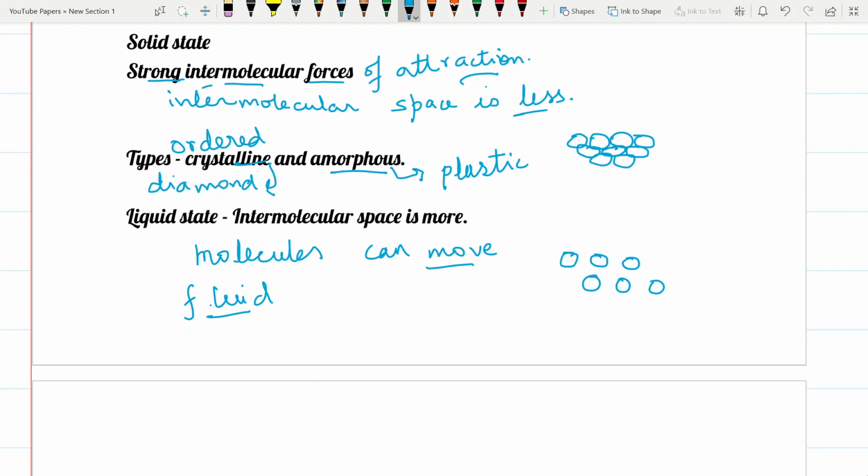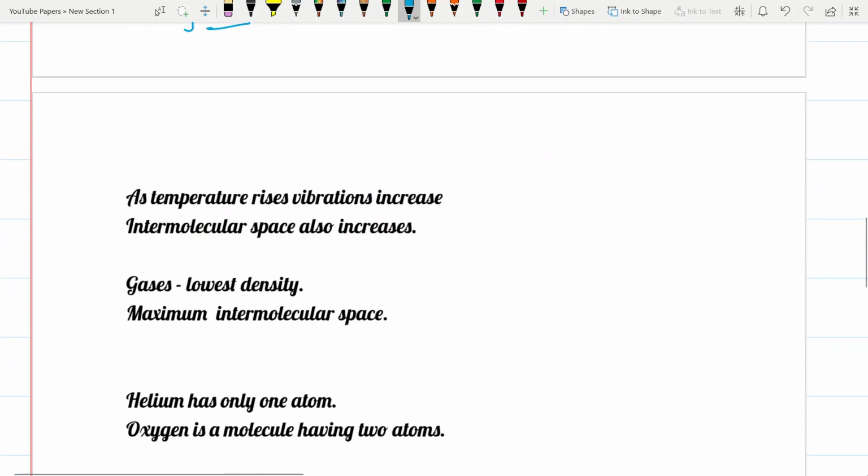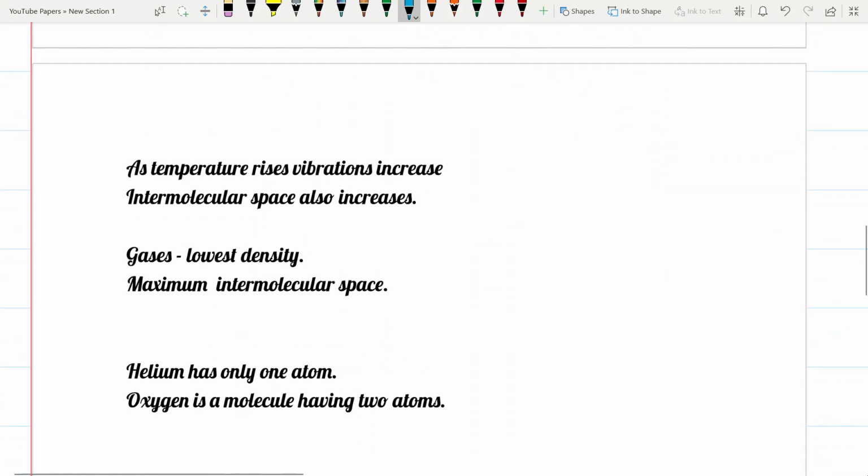In the case of liquids, we find that as the temperature rises, the vibrations of the molecules also increase. So what happens? The viscosity will move down, that is, the viscosity will become less.